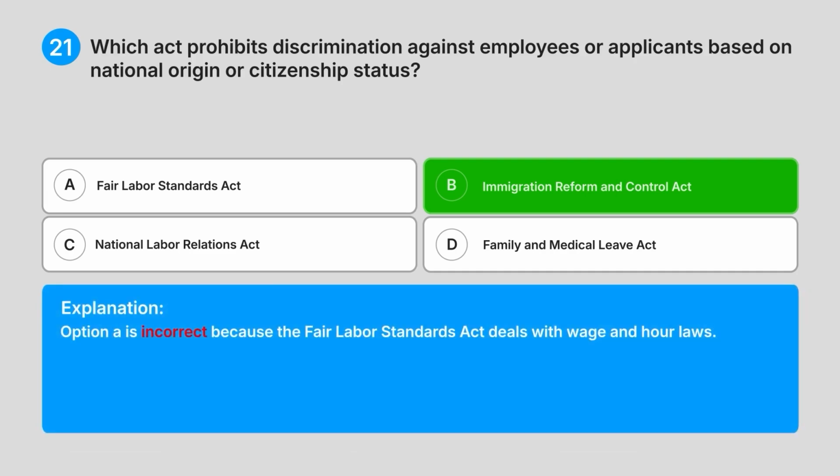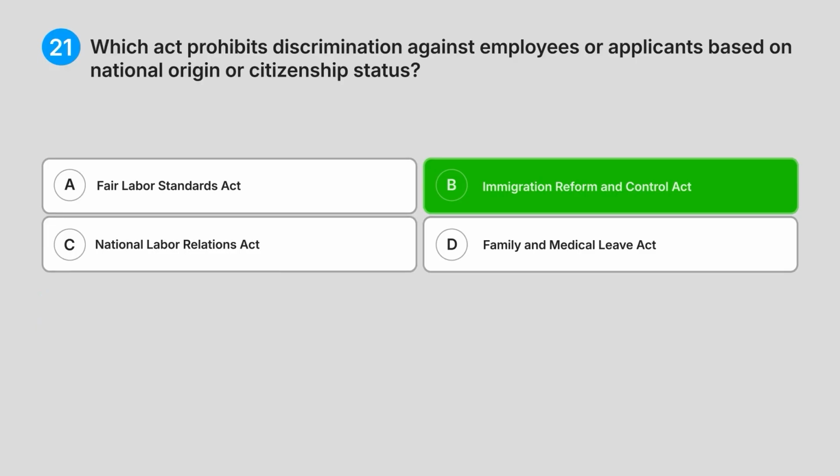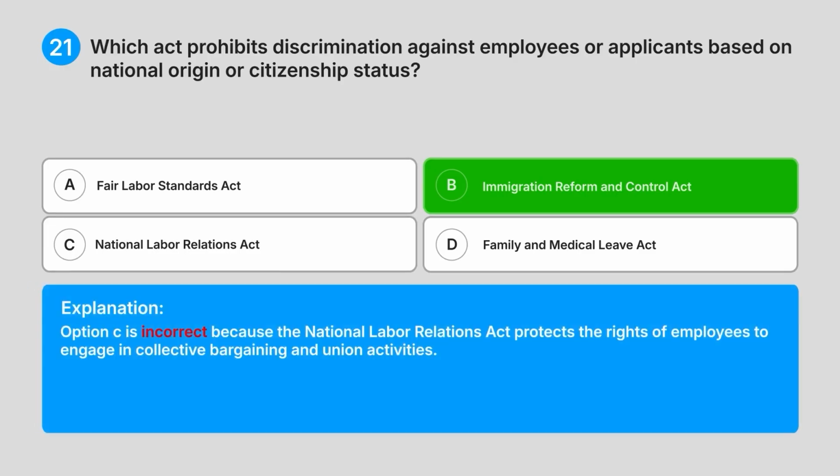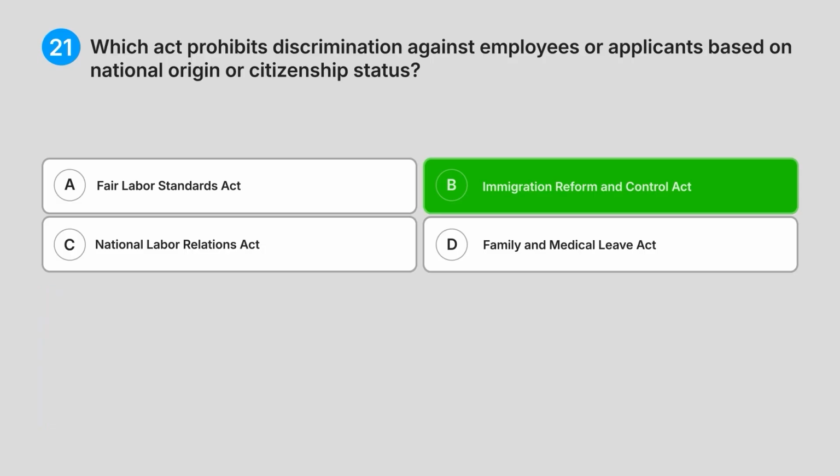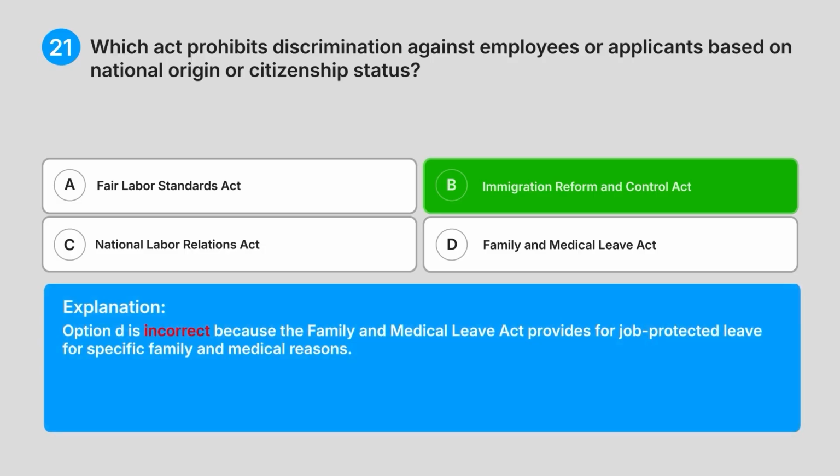Option A is incorrect because the Fair Labor Standards Act deals with wage and hour laws. Option C is incorrect because the National Labour Relations Act protects the rights of employees to engage in collective bargaining and union activities. Option D is incorrect because the Family and Medical Leave Act provides for job-protected leave for specific family and medical reasons.